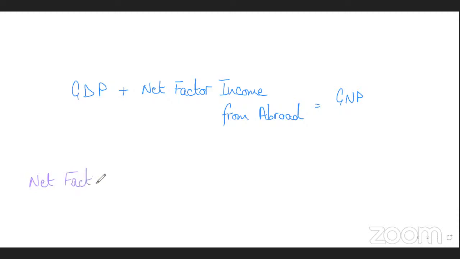So how will we convert GDP into GNP? We will add net factor income from abroad to the GDP of a country.